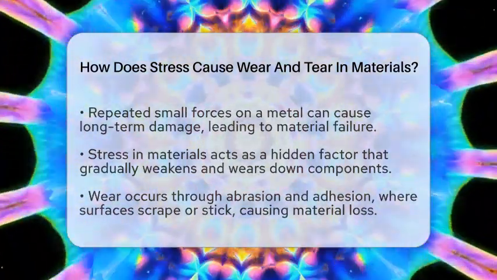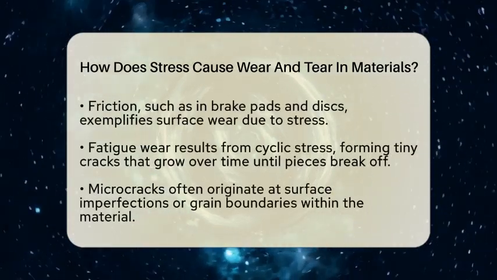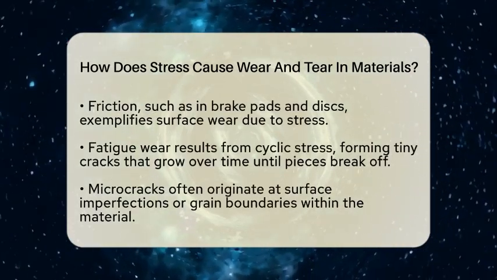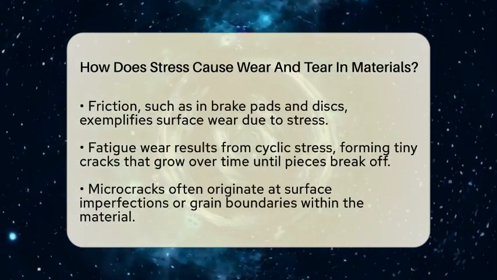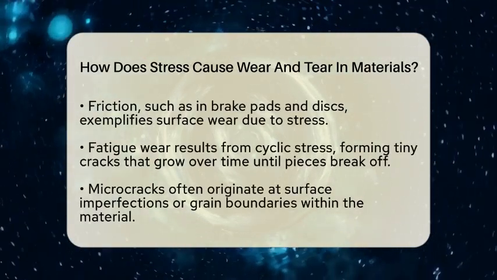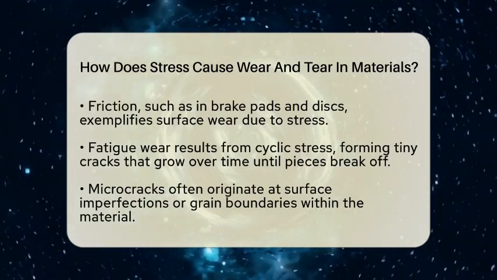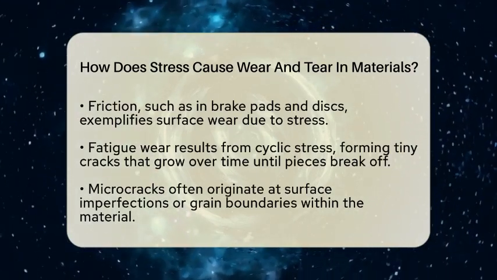Another way stress causes damage is through fatigue wear. When a material is subjected to repeated cycles of stress, even if each one is below the level that would cause immediate damage, tiny cracks can start forming. These cracks often begin at surface imperfections or grain boundaries inside the material. With each cycle, the cracks grow a little more until pieces break off, creating wear particles.